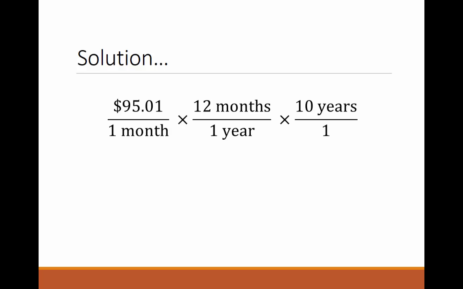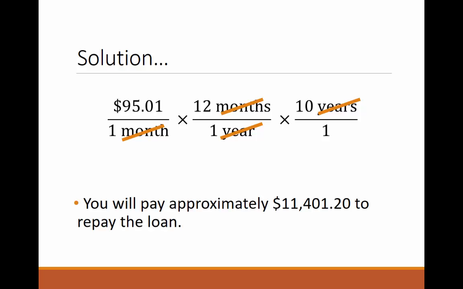To figure out how much we pay over the course of the entire loan, we use a simple unit conversion. Remember, we know that we are going to be paying $95.01 per month. There are 12 months in a given year, and we're paying that over the course of 10 years. Our units cancel out very nicely. Multiplying these fractions straight across, we see that you will pay approximately $11,401.20 on the entire loan.